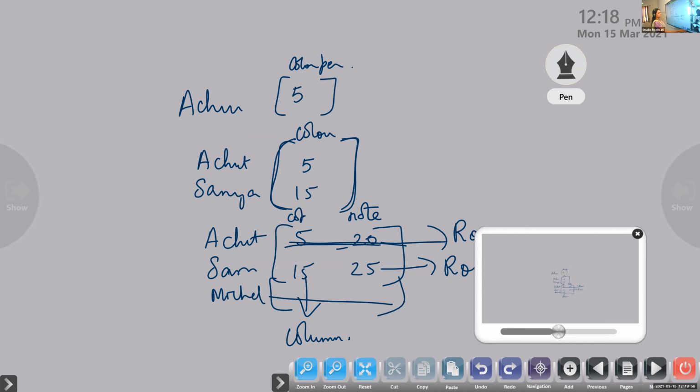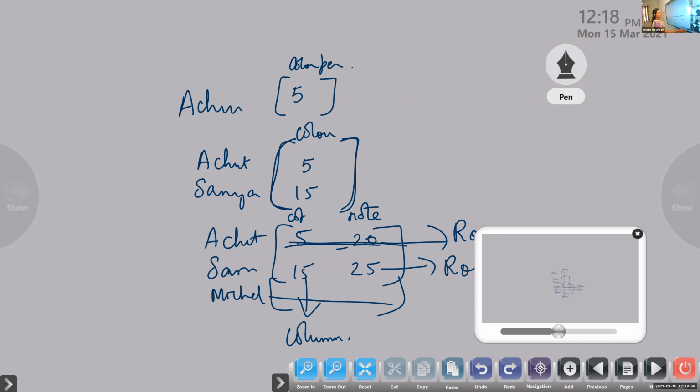Although we are writing this symbol as into, we will not be reading it as m into n. What is the name we use here? By. m by n. We read it like this, m by n. A matrix having m rows and n columns we call an m by n matrix. So in m by n, the first one represents the number of rows, and the second one represents the number of columns.